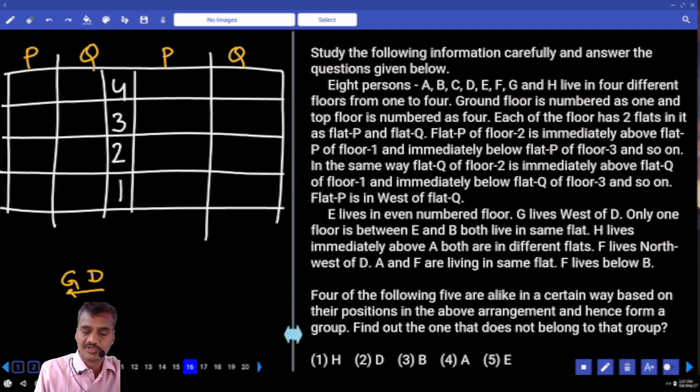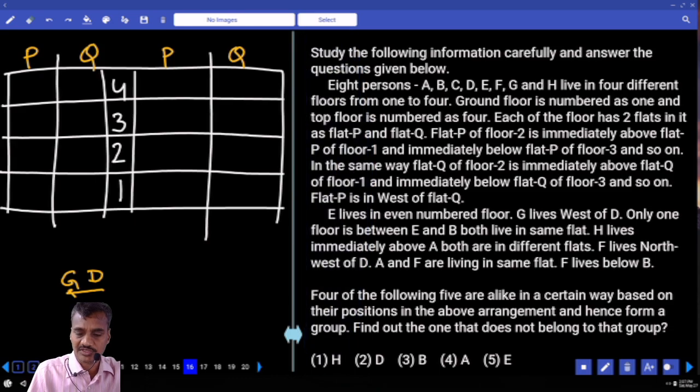And only one person between E and B, and both live in the same flat. Only one person between E and B, both are living in the same flat. H lives immediately above A, and both are living in different flats. F lives to the northwest of D. F is to the northwest of D. Then E lives on an even number floor.